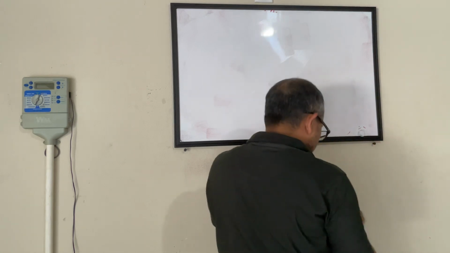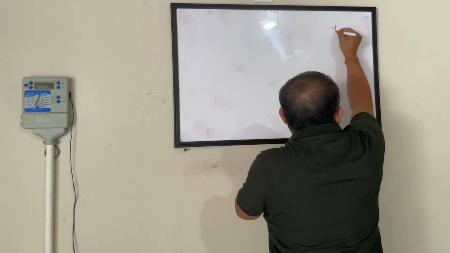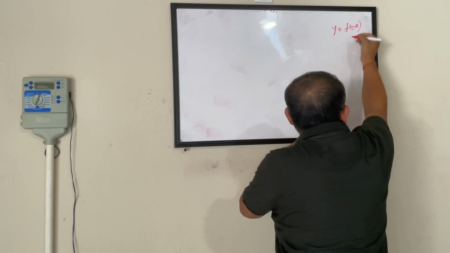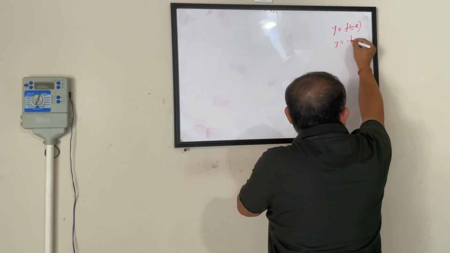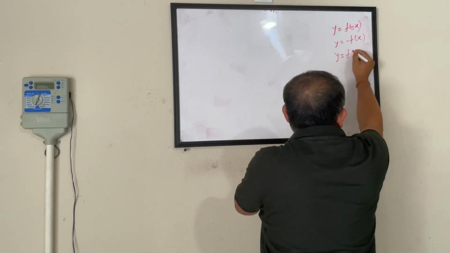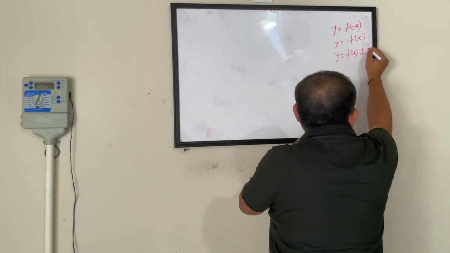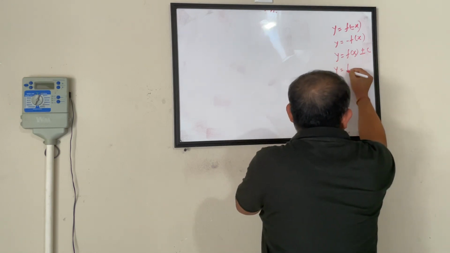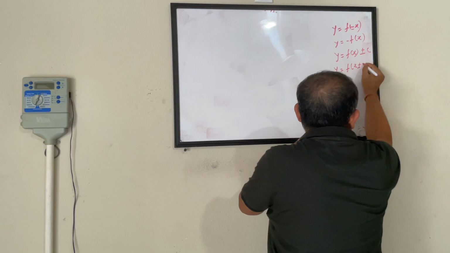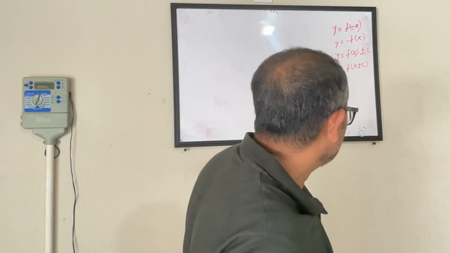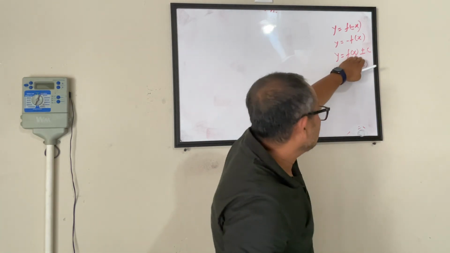I will keep scenarios as y equals function of minus x, y equals minus function of x, y equals function of x plus minus c. So these are 6 scenarios that we are talking about. Let's start with this one first.